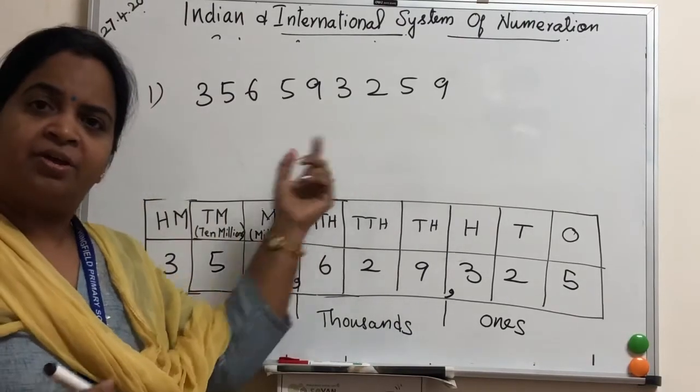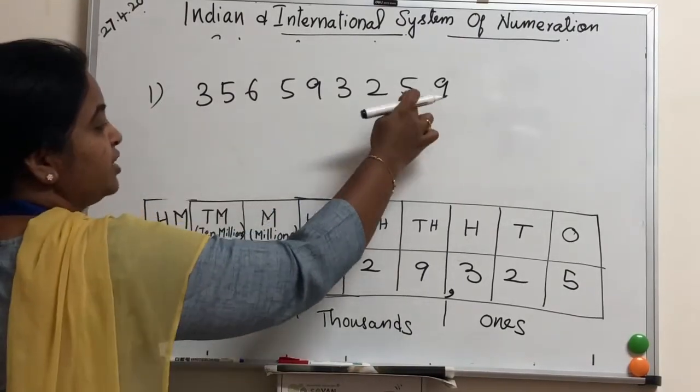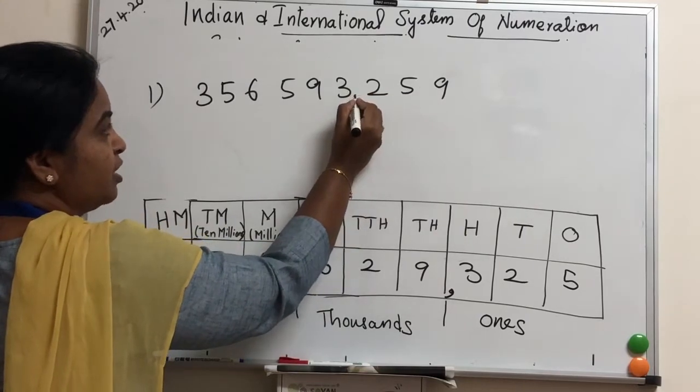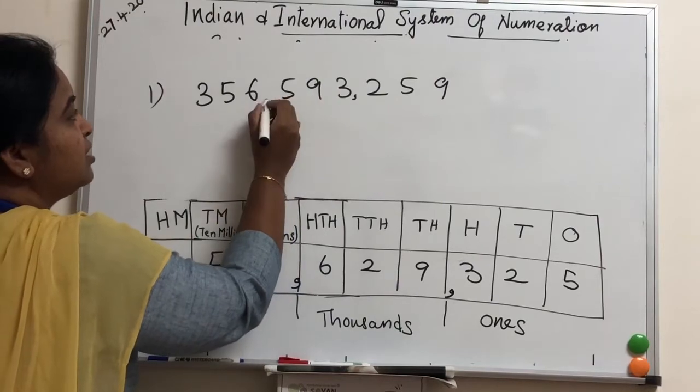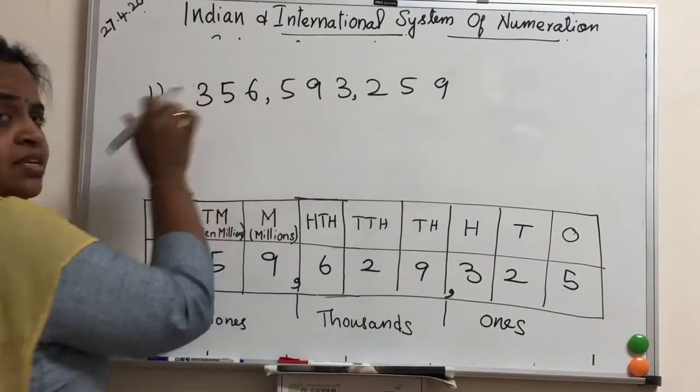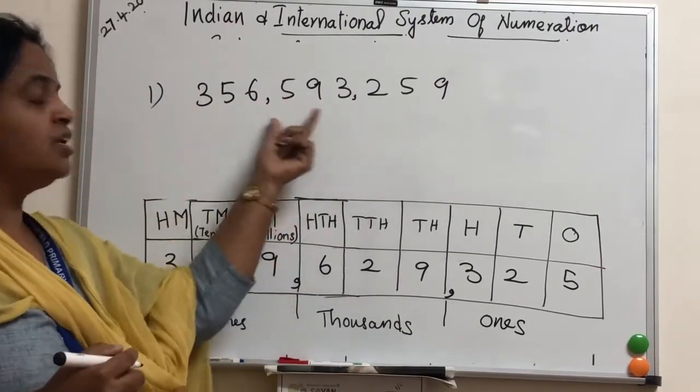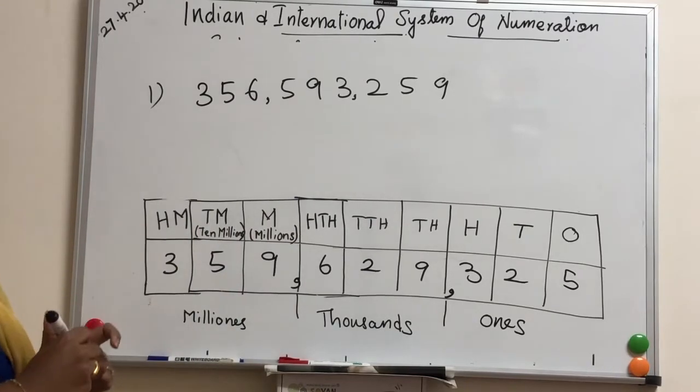How will you put the comma? Ones, tens, hundreds. Put a comma here. Then 1000, 10,000, 100,000. Put a comma here. This is the million period. So 3, 3, 3. Then how will you read this one?